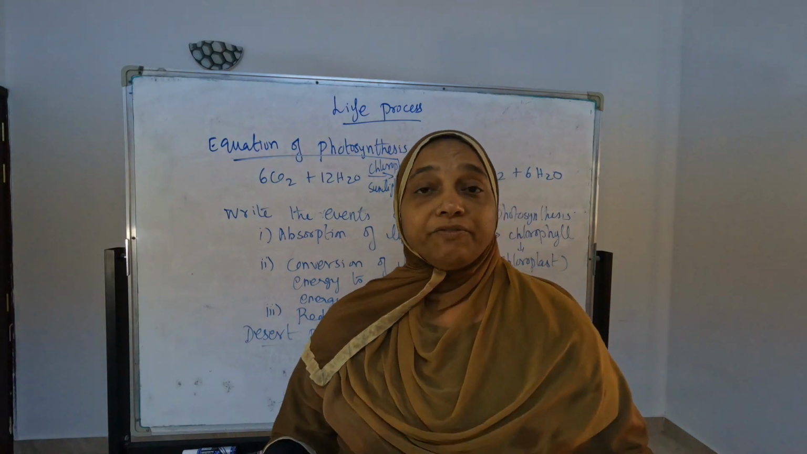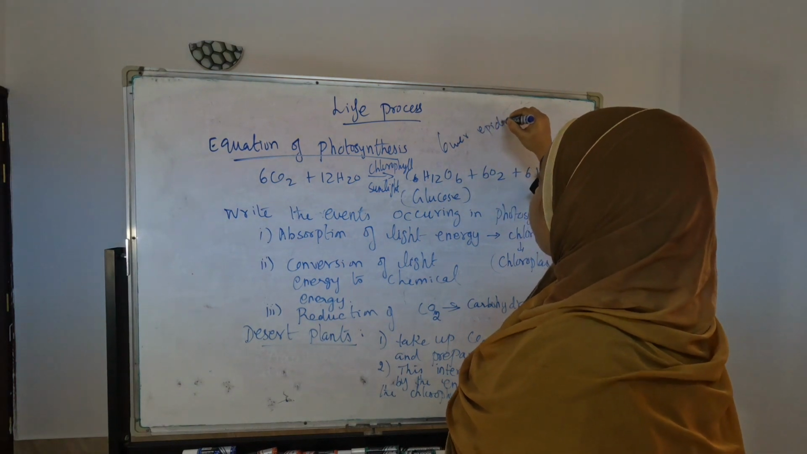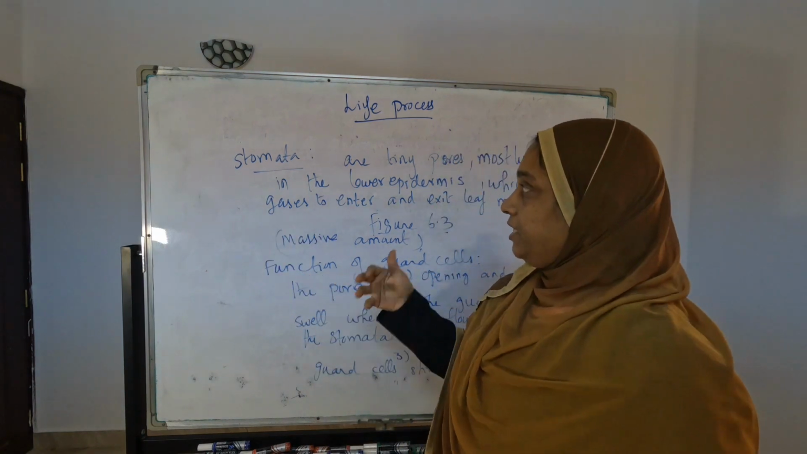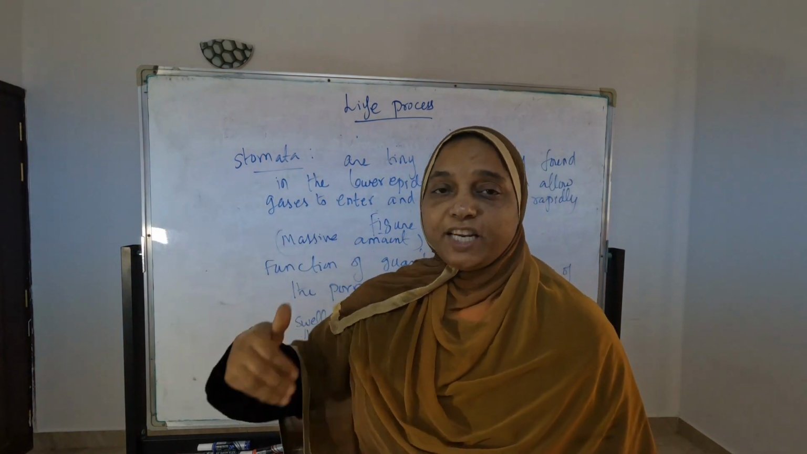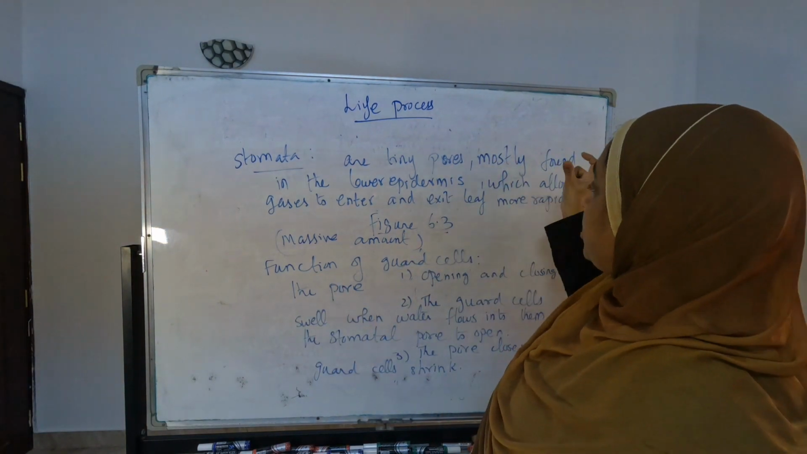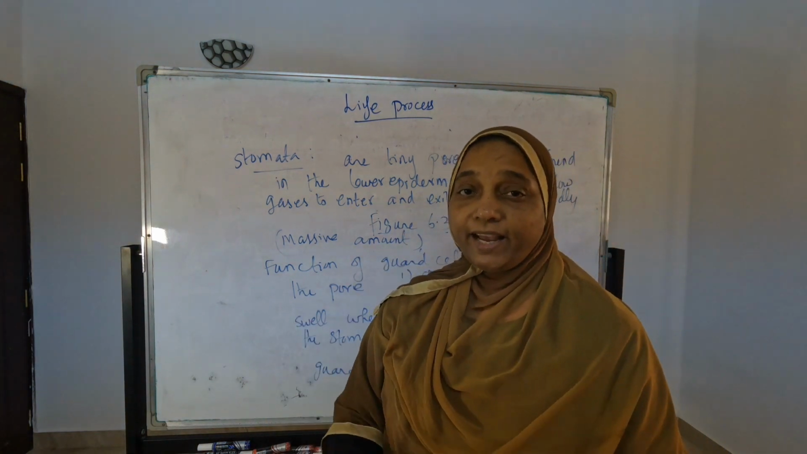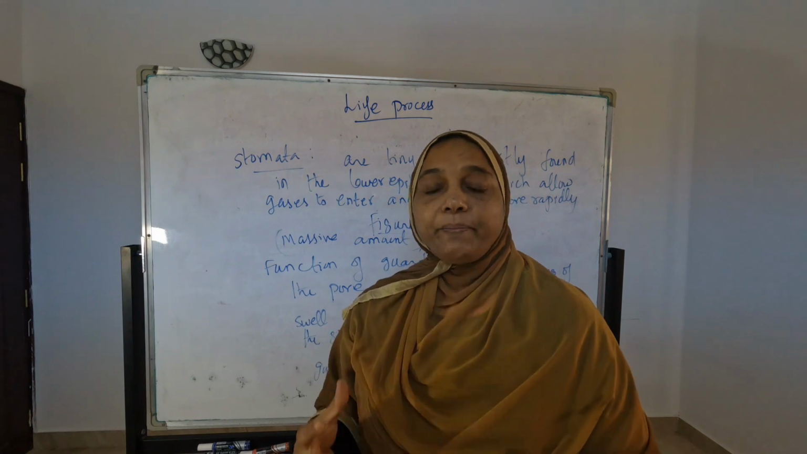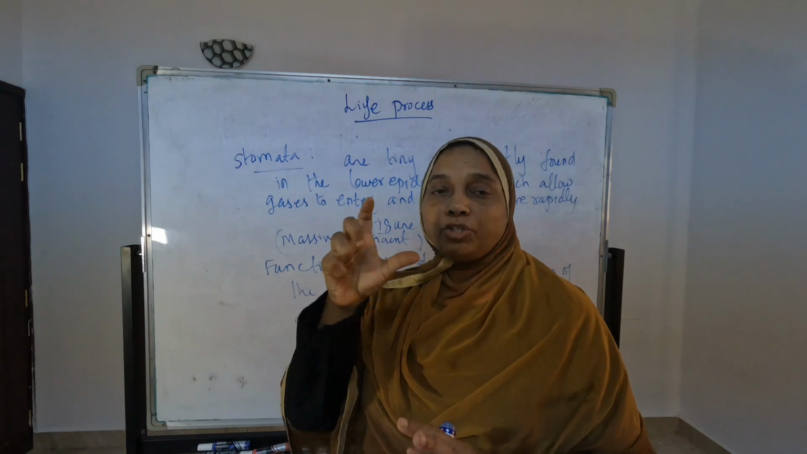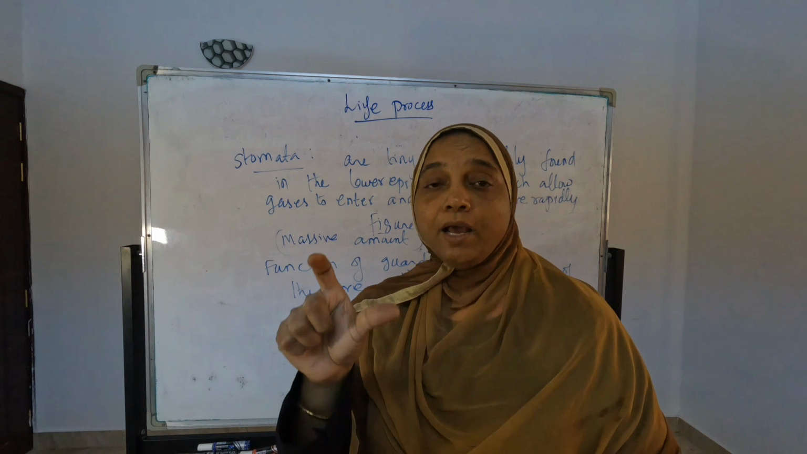In the lower epidermis only. Gaseous exchange is happening in the stomata. Stomata is also another important question. What is called stomata? What is stomata? It is tiny pores present in the lower epidermis, which allow gases to exchange very rapidly. It is the part where a massive amount of gases are exchanged. That is the stomata. Suppose they are asking where a massive amount of gas exchange happens, you have to write that.